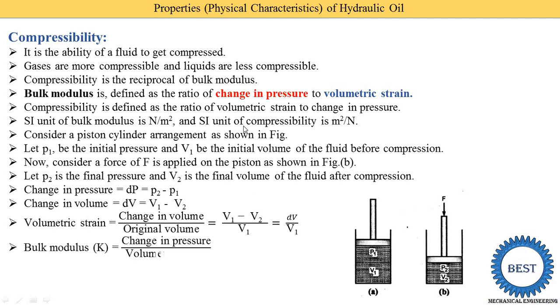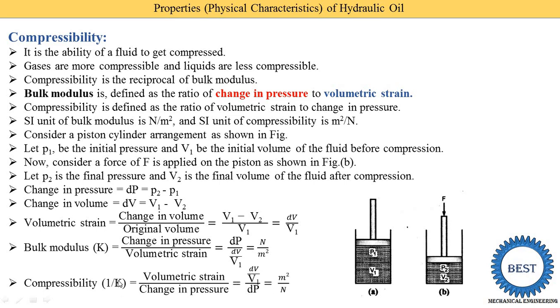Now we put this value in the equations of bulk modulus and compressibility. First we put the value in bulk modulus. Bulk modulus is denoted as K. Change in pressure is written as dP, and volumetric strain is dV upon V1, and its unit is Newton per meter square, because volumetric strain has no units: both are volumes, so they cancel. And the change in pressure has a unit, Newton per meter square. Next is the compressibility. Compressibility is the reciprocal of the bulk modulus, so it is denoted as 1 upon K. So this parameter is slightly changed, it is written in reciprocal form.